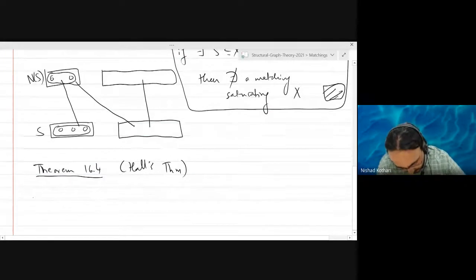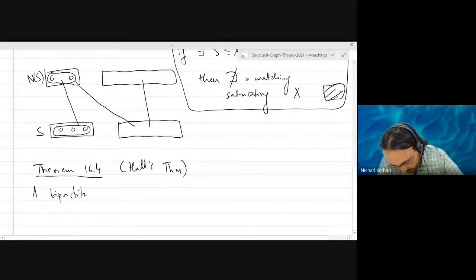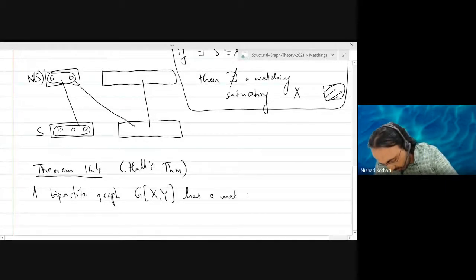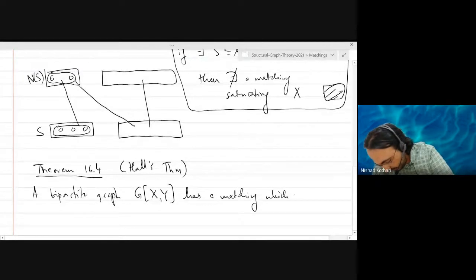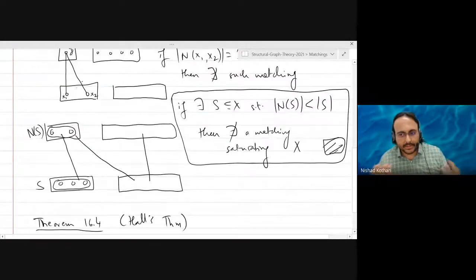A bipartite graph G(X,Y) has a matching which saturates X if and only if such a set does not exist.